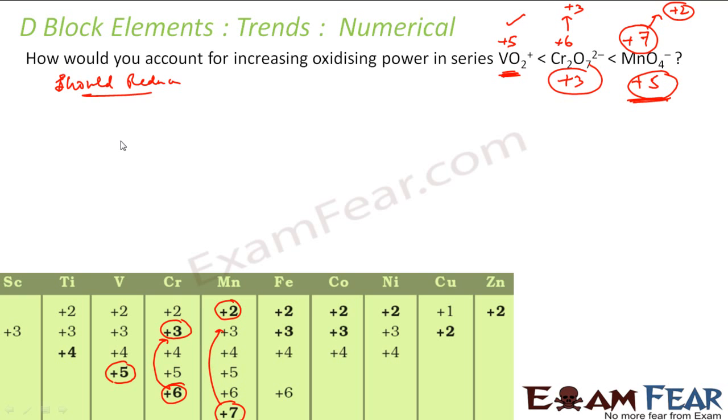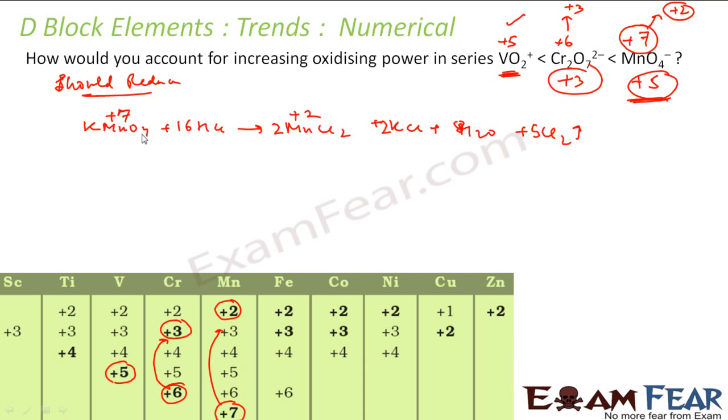Let's see the reaction for MnO4-. For example, you take KMnO4 and react it with HCl, you get MnCl2, KCl, water, and also chlorine gas. This is the balanced reaction. Now if you see, Mn had an oxidation state of +7 and now has an oxidation state of +2. Both are stable actually. So +7 to +2 is a 5 oxidation number change. So it is a greater oxidizing agent, right?